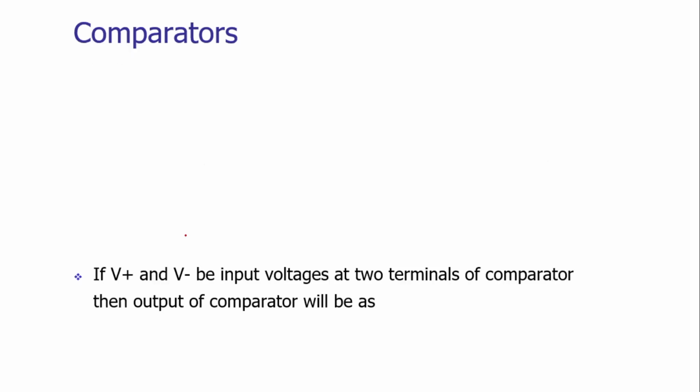So let us see how the comparator works. As I mentioned, the comparator has an operational amplifier. It has two input terminals. This is the non-inverting and this is the inverting terminal.